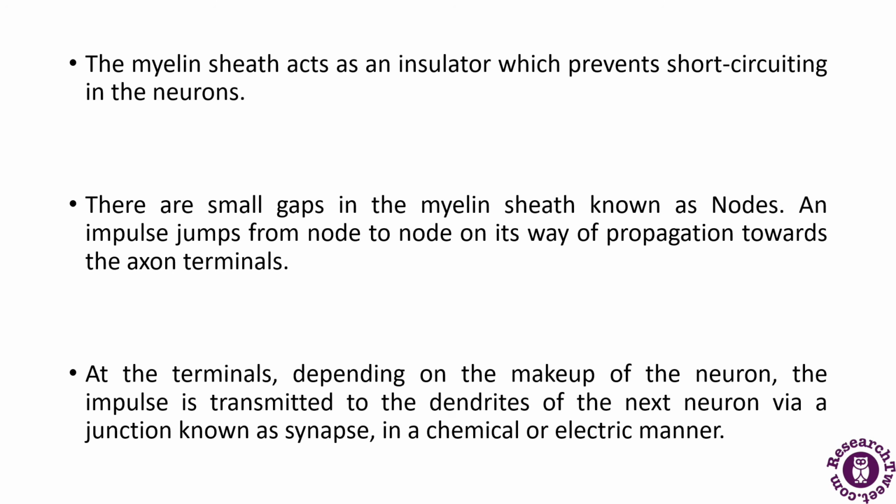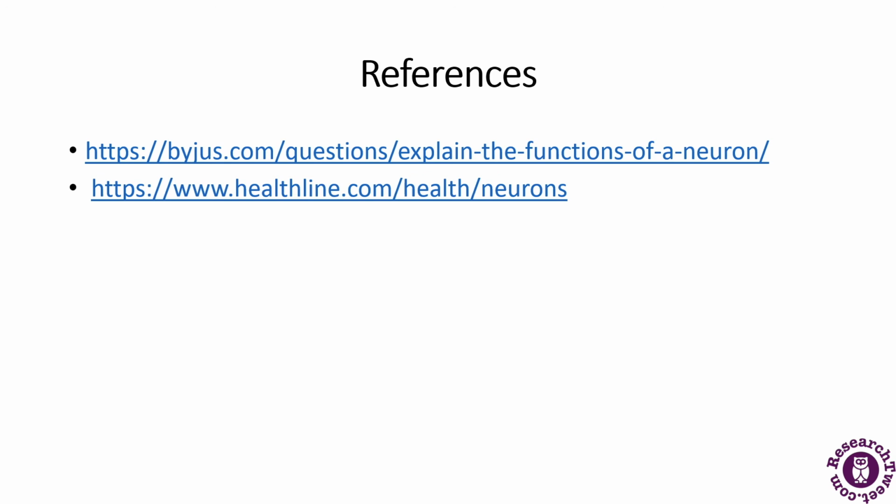So this was all about the neuron as a function. We have discussed every part in detail: what the main parts of the neuron are, what their specific functions are, and what the overall functions of the neuron are. These are some of the references.